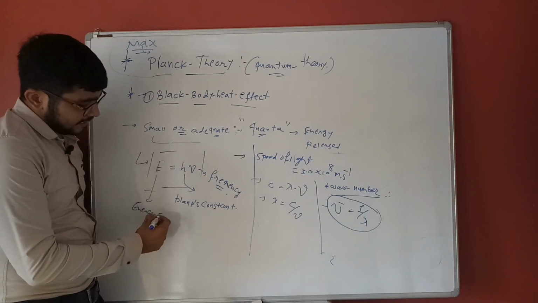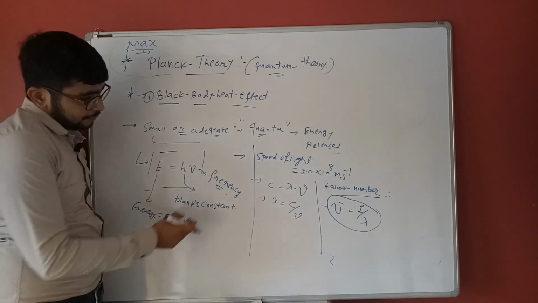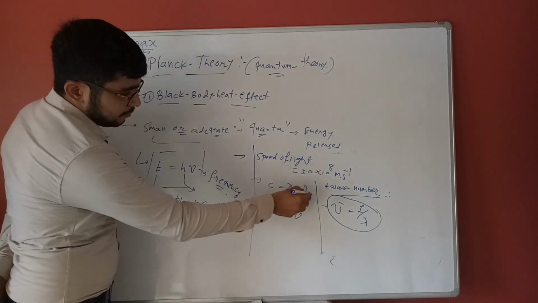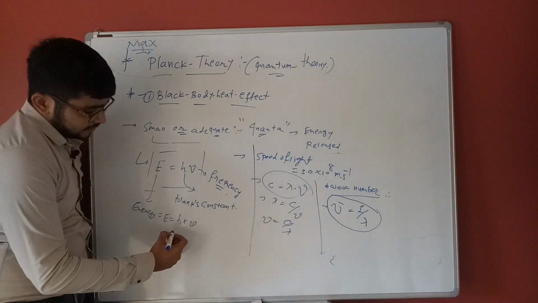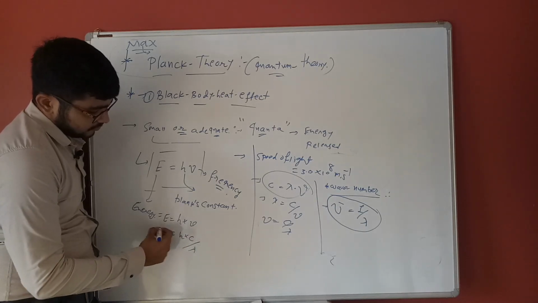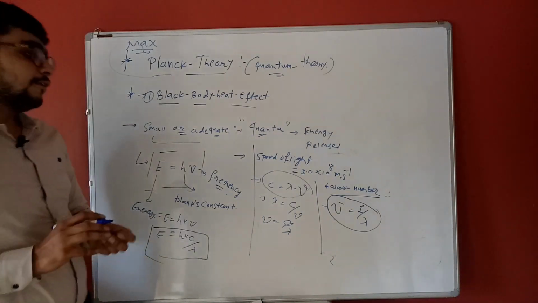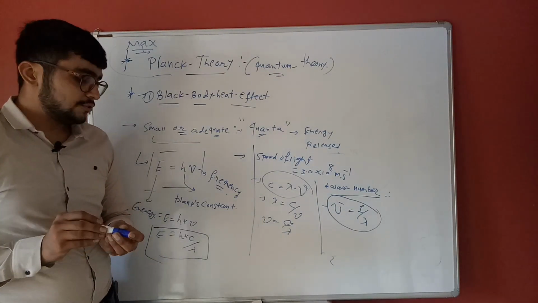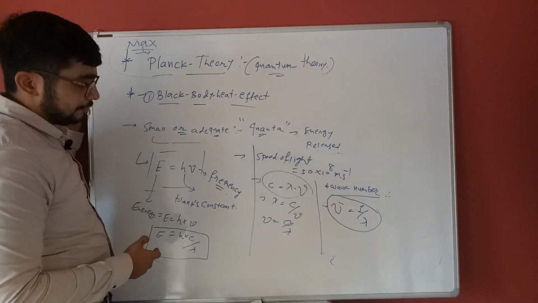Here we simplify the formula. E is equal to h into mu, but mu is equal to c by lambda. So E is equal to hc by lambda. These are the simplifications of Planck's quantum theory.